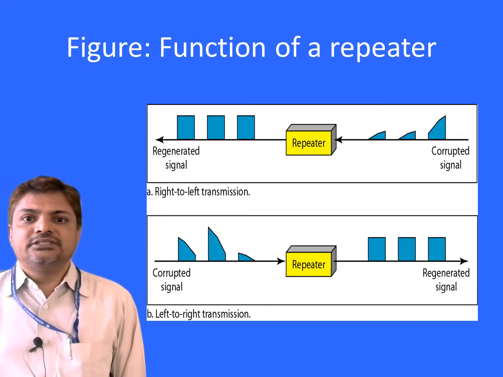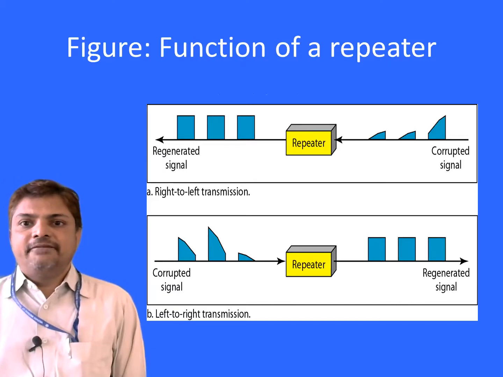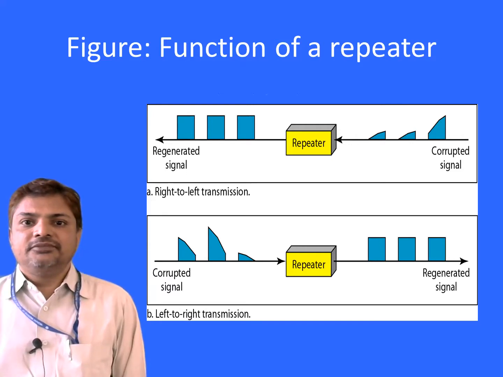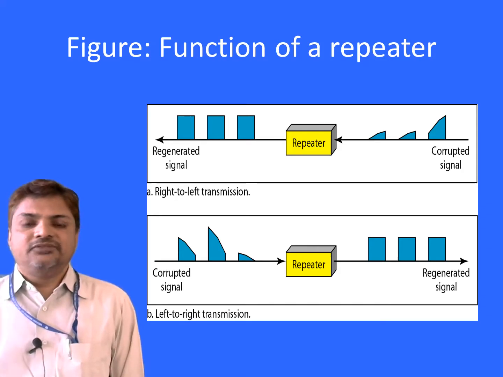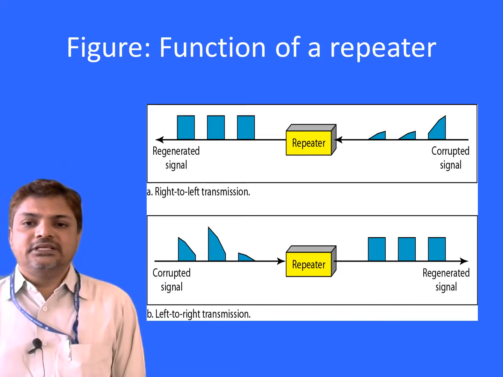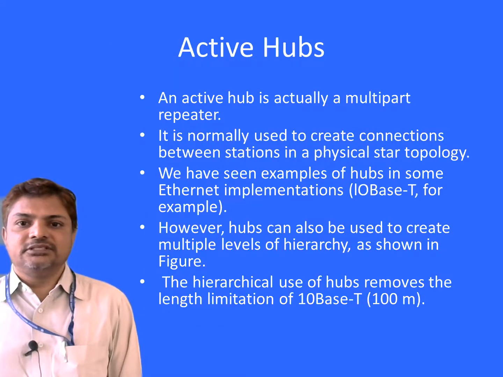Function of a repeater. As you can see, there is a corrupted, weak signal coming to the repeater. It will regenerate the signal from right to left transmission. And again, left to right transmission, the signal will be corrupted, meaning it will have noise, and the signal becomes weak due to traveling long distances. Since it becomes weak, the repeater will regenerate the signal. It will not amplify, but it regenerates the signal. When we compare it with the amplifier, it basically regenerates the signal, it does not amplify it.